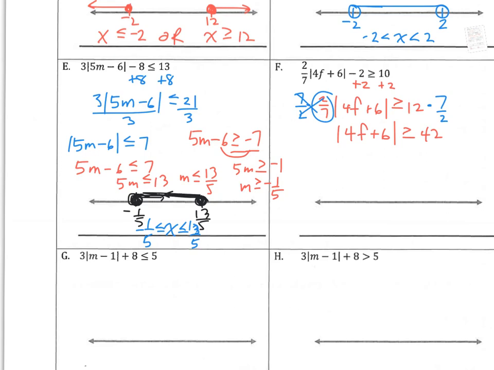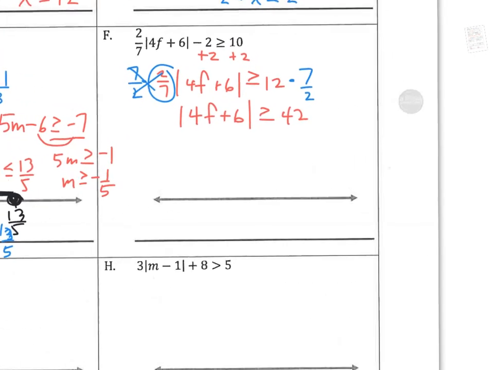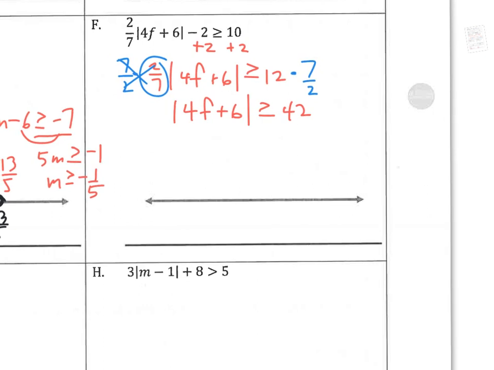Now that I have my absolute value isolated, I can create my two inequalities. I can go 4f plus 6 is greater than or equal to 42, and then 4f plus 6 is less than or equal to negative 42. Remember, always just change the sign and the inequality. I'm going to subtract 6, and get 4f is greater than or equal to 36. Divide by 4, and f is greater than or equal to 9.